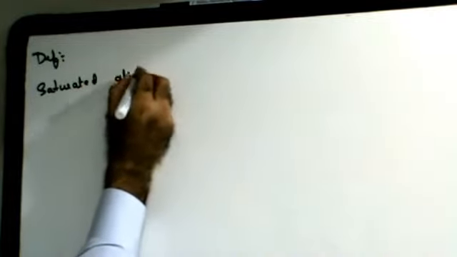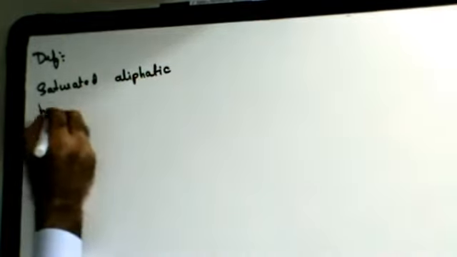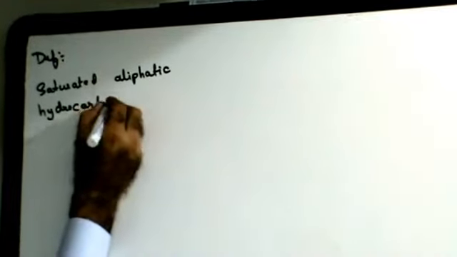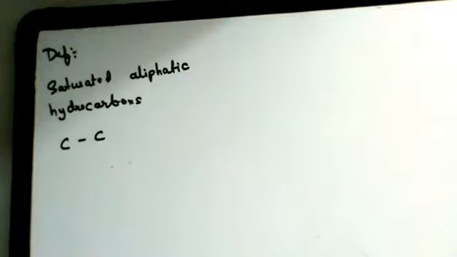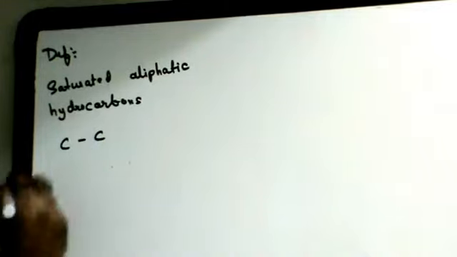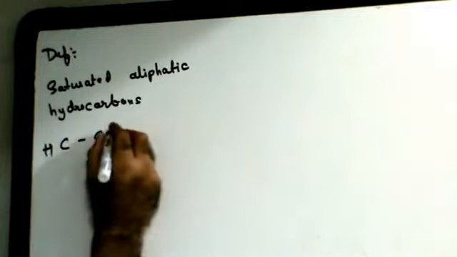Now, what are alkanes? Definition. How do I define alkanes? Alkanes are nothing but saturated aliphatic hydrocarbons. What do you mean by each of these words? Saturated means the carbon valency is satisfied by a single bond. There is a single bond between carbon-carbon. Aliphatic means they are straight chain compounds. Hydrocarbons means besides carbon they also have hydrogen in it.